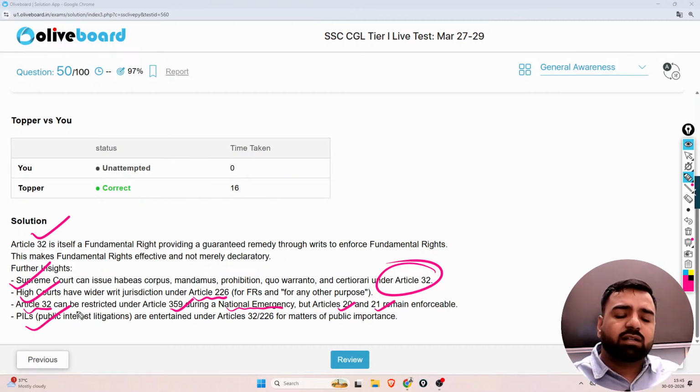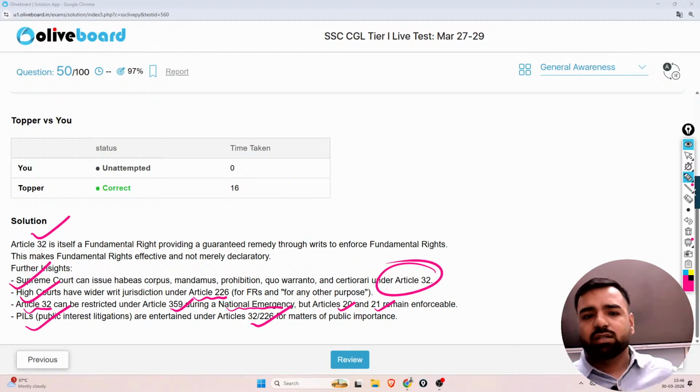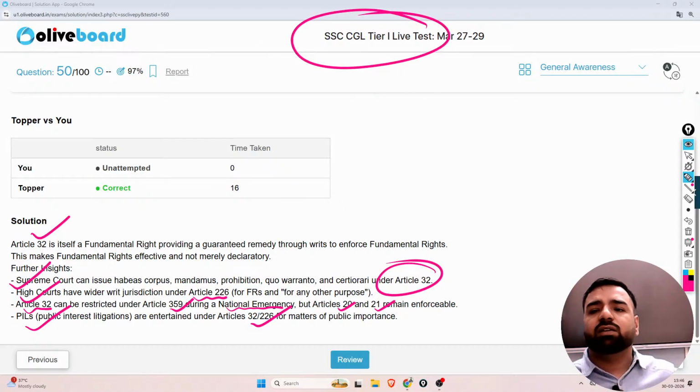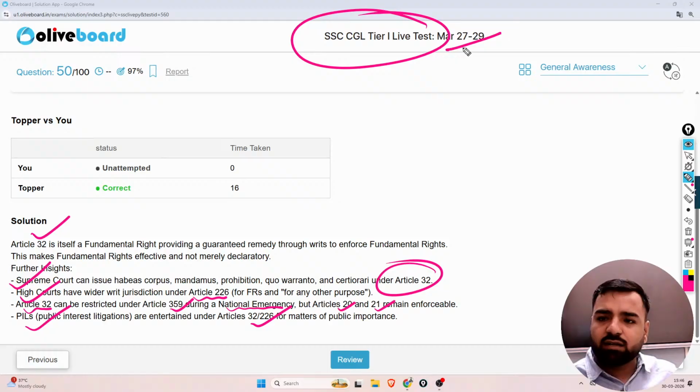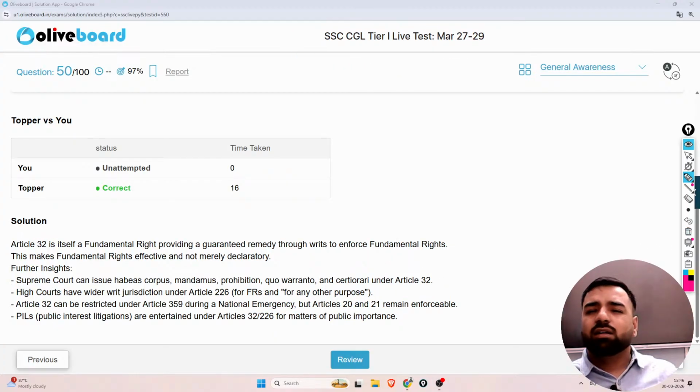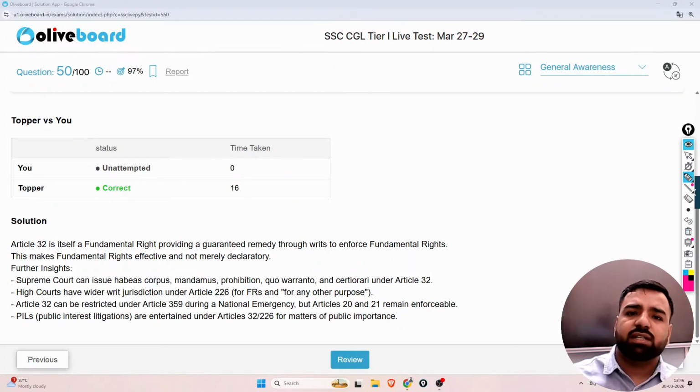Public interest litigations, that is PILs, are entertained under Article 32 and 226 for matters of public importance. So these were the important questions from this SSC CGL Tier 1 live test, which was held from March 27 to 29. And I have started a series in which I am discussing all those topics relevant to the examination from the GK GS portion. I've started from the bio from today itself. You can join me sharp at 2 p.m.